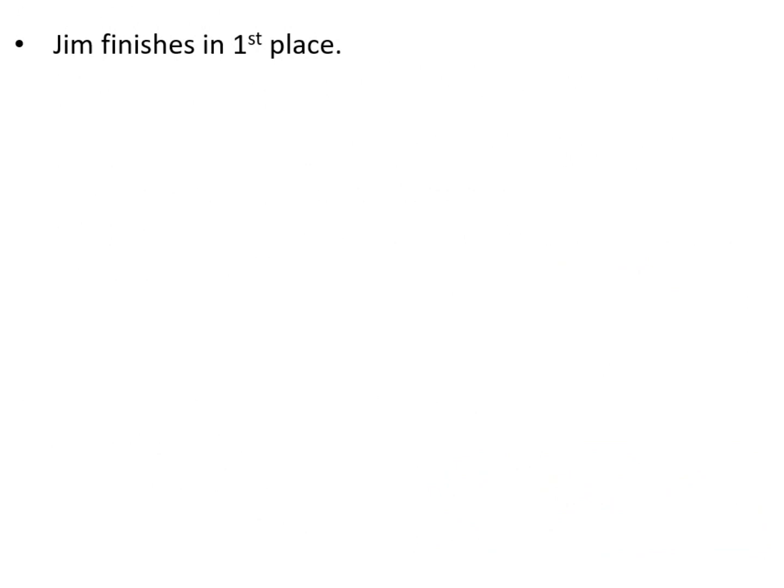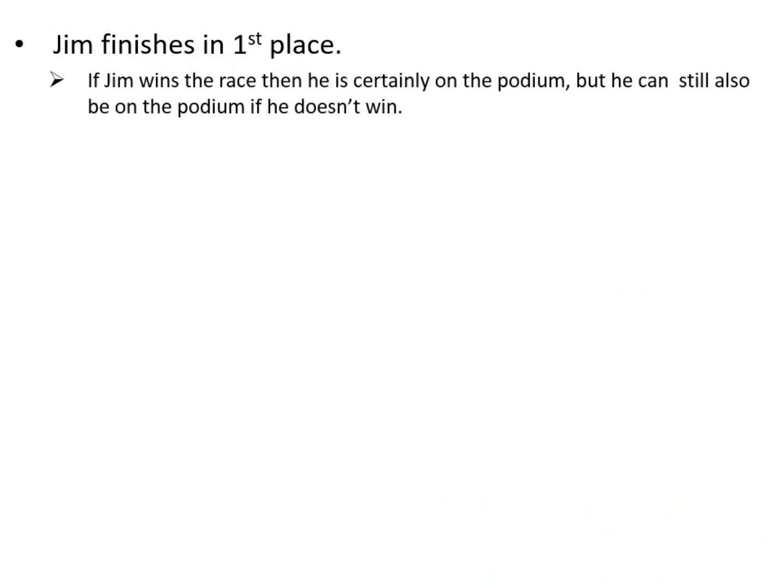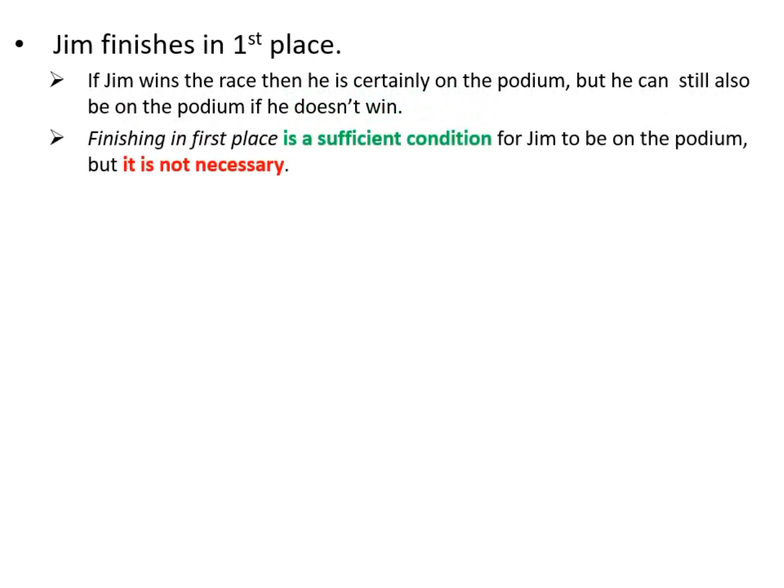So if Jim finishes in first place, well, if he wins the race, he is certainly going to be on the podium. But he can still be on the podium if he doesn't win. He can come in second or third. Therefore, we can say finishing in first place is sufficient for Jim to be on the podium.